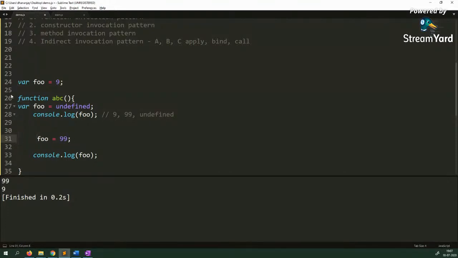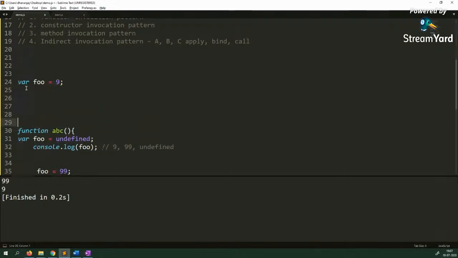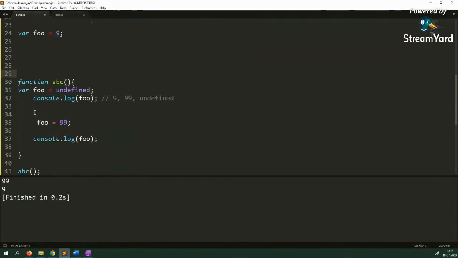So in between line number 24 and 30, the value of foo is 9. But in between line number 31 and 39, you have a different foo, and between line number 31 and line number 35, the value of foo is undefined. It is the same, because it is breaking into two statements and putting the declaration on the top of the execution context, and ABC is a different execution context.